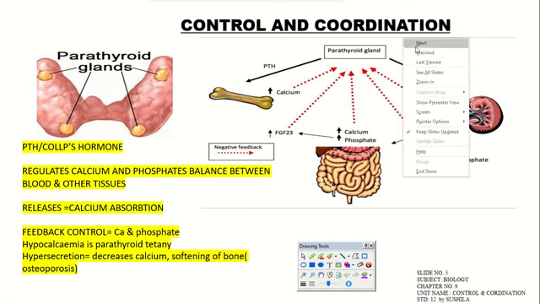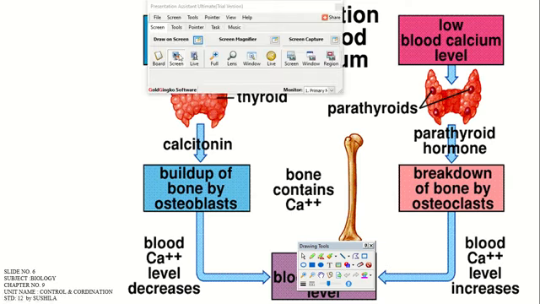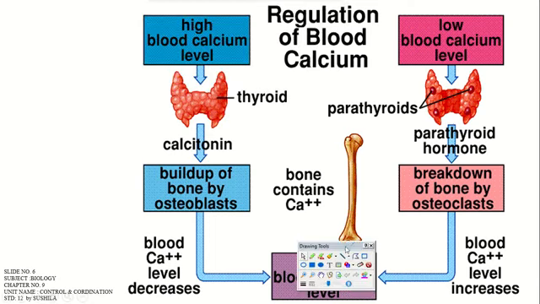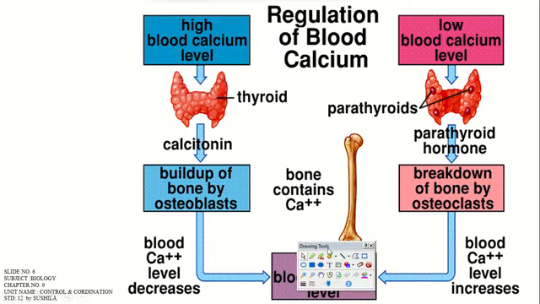Now, the simultaneous regulation by the parathyroid and thyroid hormones, right? On your screen you can see there are two diagrams. In one, a blue color box shows the high blood calcium level, and in a pink color box is the low blood calcium level. Regulation of blood calcium, we are going to explain it from the thyroid gland and the parathyroid gland.